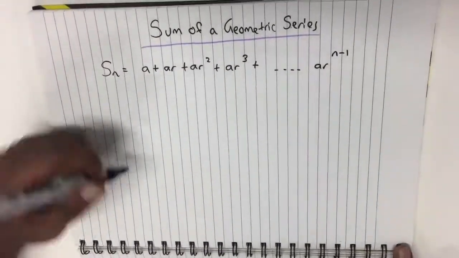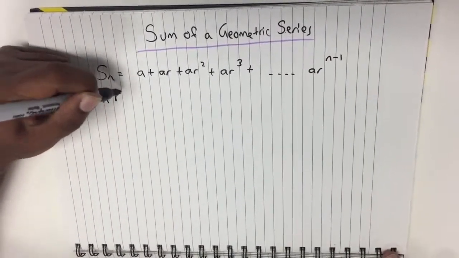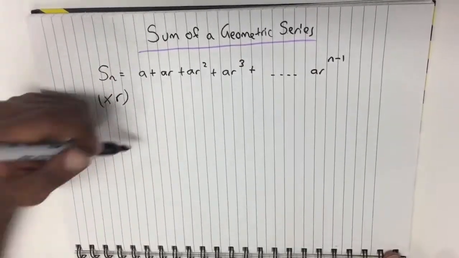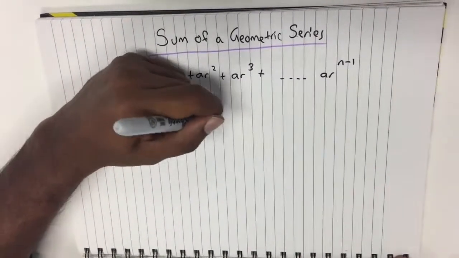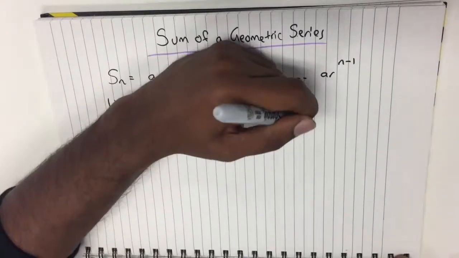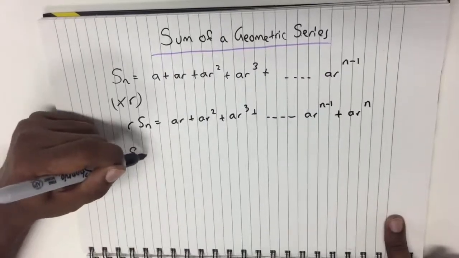Now we're going to explain the sum of a geometric series. Here we can show that the terms accumulated go by this form. Here's a simple method to obtain the formula. You multiply all the terms by r, so you obtain this: rSn equals this sequence.